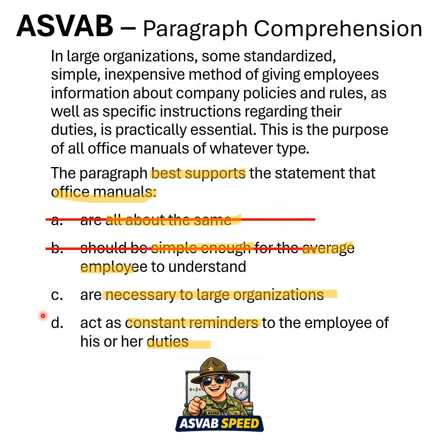D, act as constant reminders of their duties. Well, the word duties is here, but constant reminders. There's no constant, there's no reminders, and I think of office manuals more as a reference guide, the way that they're describing it, as opposed to constant reminders. So based on the options, I think we have C, are necessary to large organizations, as the best answer.